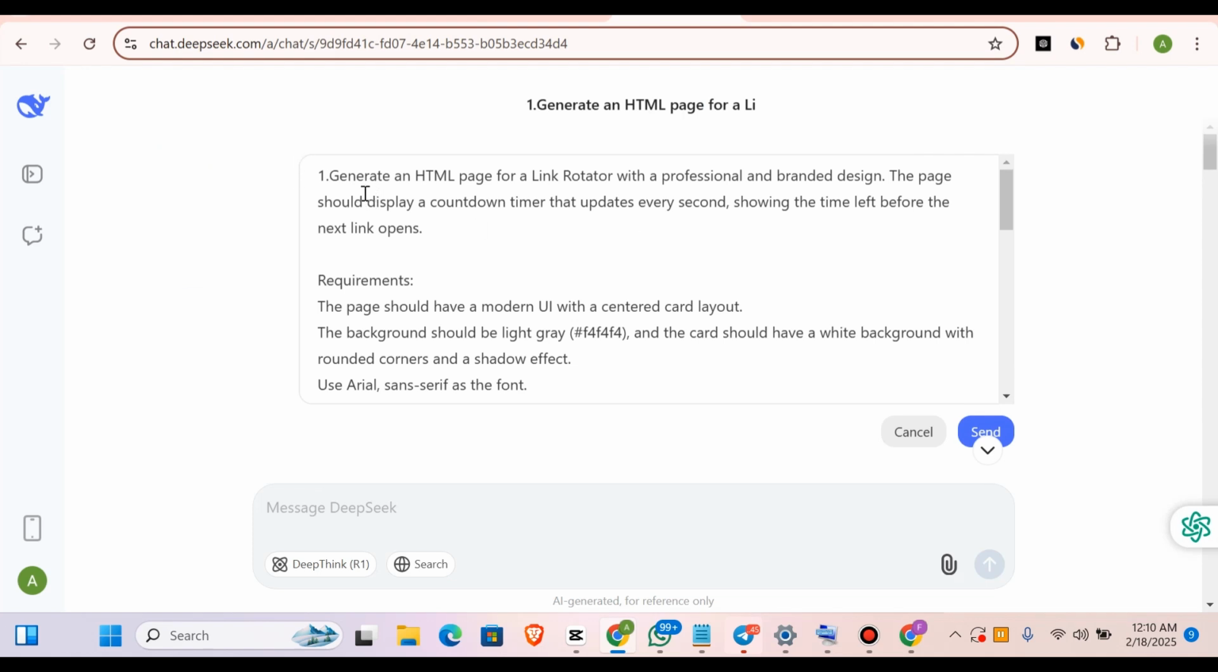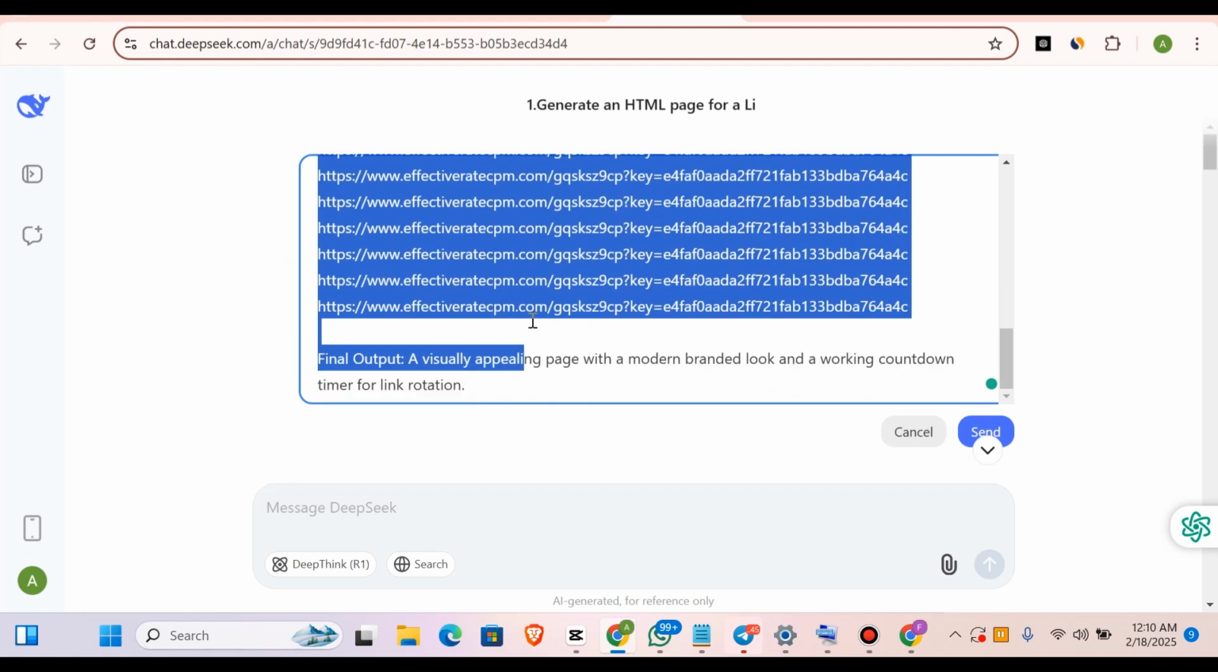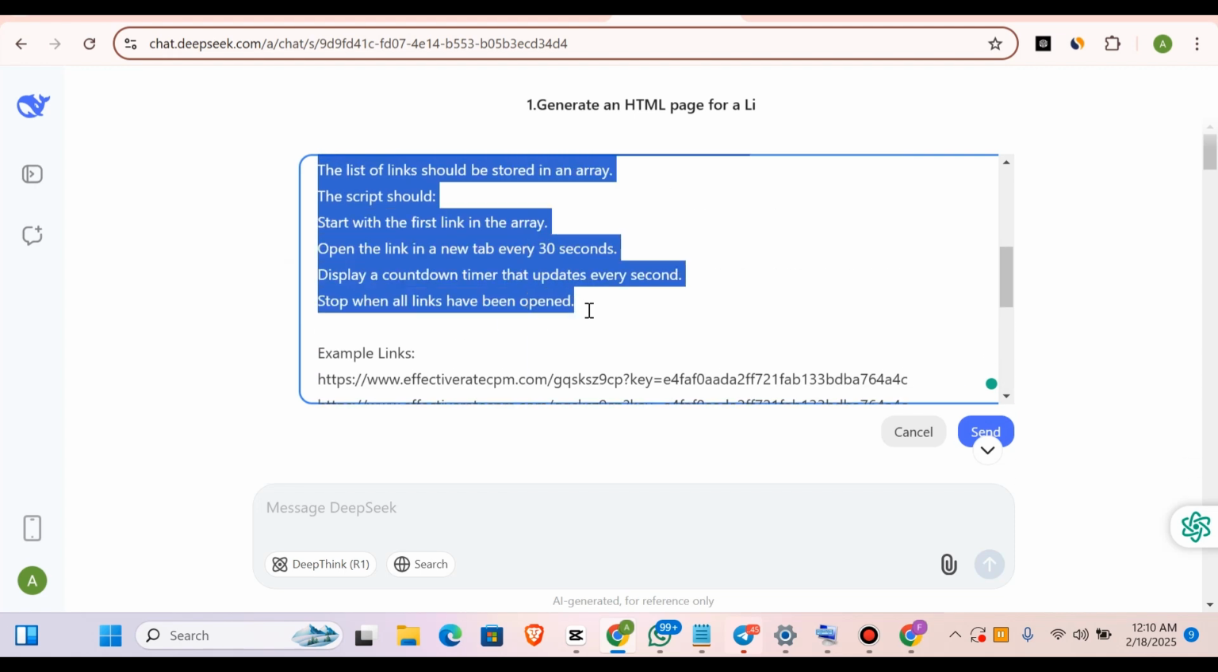Generate an HTML page for a link rotator. It's a professional and branded design. The page should display a countdown timer that updates every second, showing the time left before the next links open. These are the requirements I used.